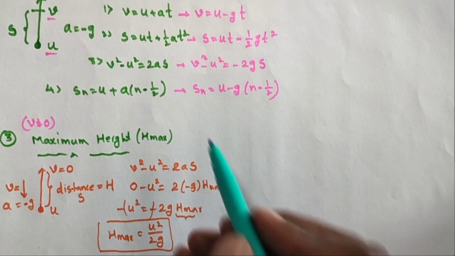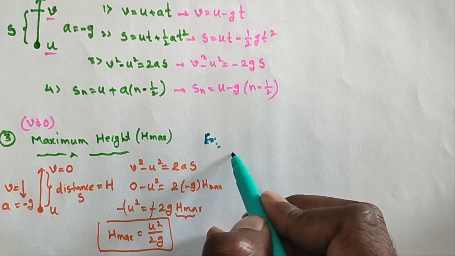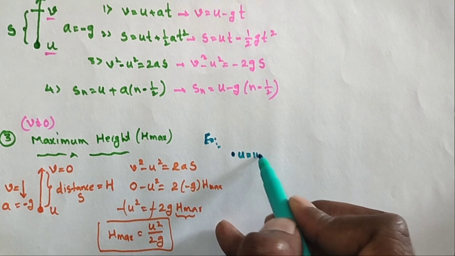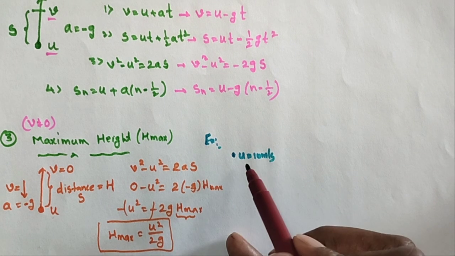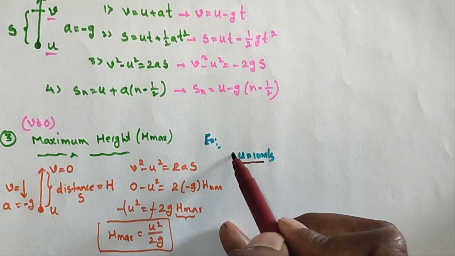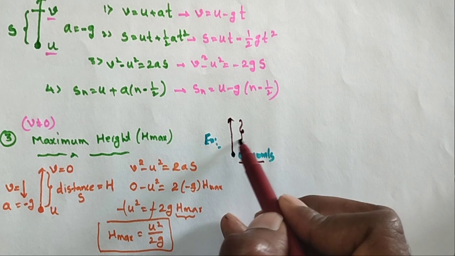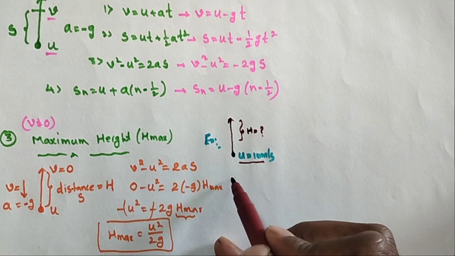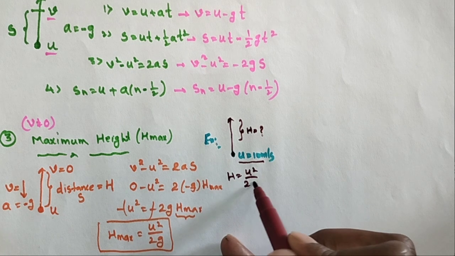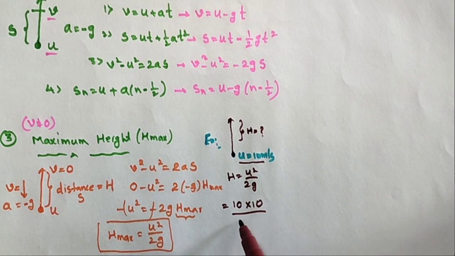I'll give one example problem. For example, the initial velocity u is equal to 10 meter per second, and the object is projected vertically upward. How much height is reached? What is the h maximum? The maximum height formula is h is equal to u square by 2g. The initial velocity is 10, so 10 into 10 by 2 into g, where g is equal to 9.8.